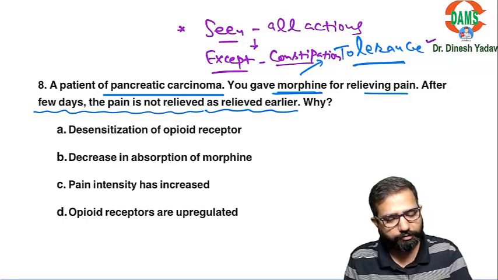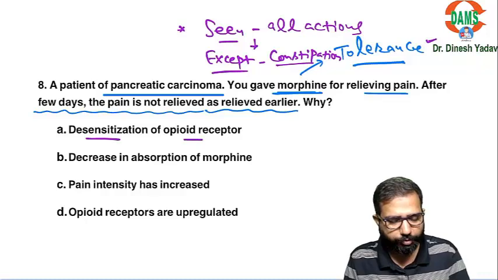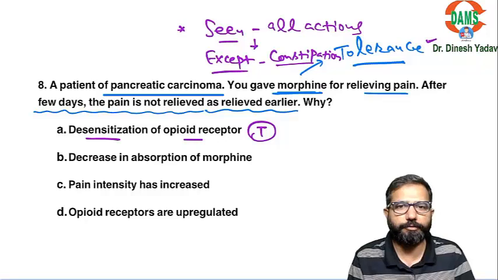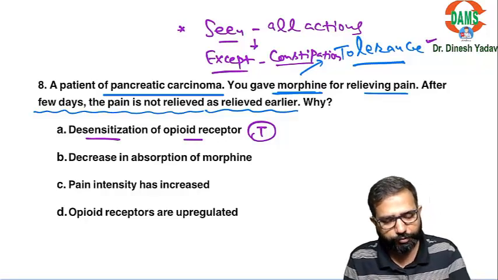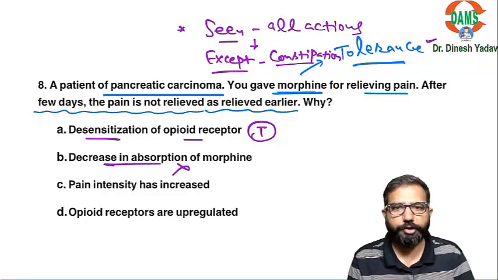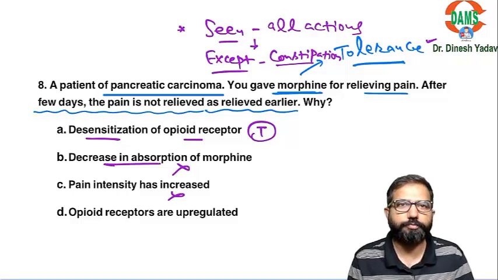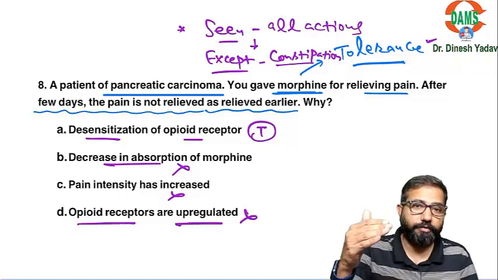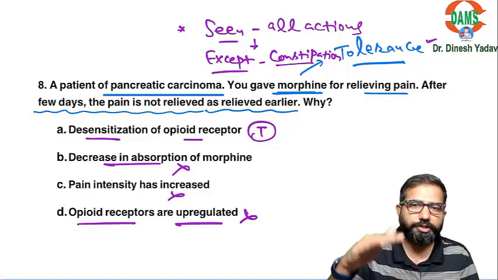So how does the tolerance develop? Desensitization of the opioid receptor? Yes. Down regulation, desensitization of the opioid receptor. Decreased absorption? No. Pain intensity has increased? No. Same patient, pain intensity is not increased. Opioid receptors are upregulated? No. Upregulation will reverse the tolerance. Down regulation will decrease the effect.